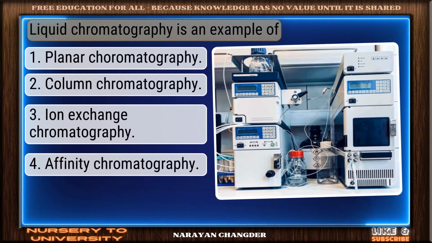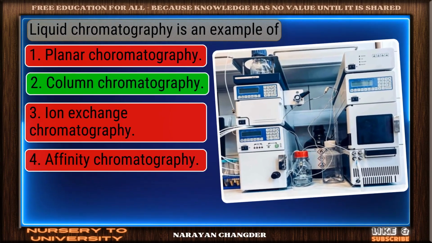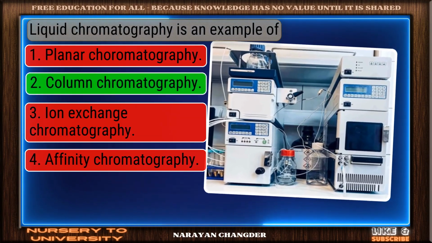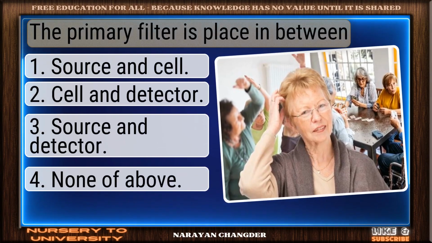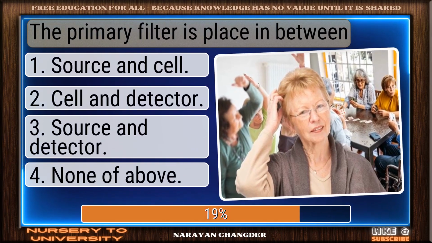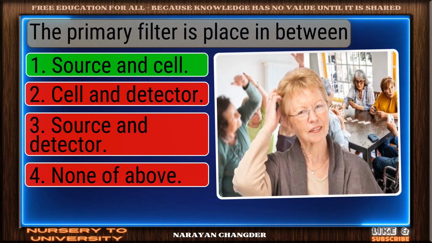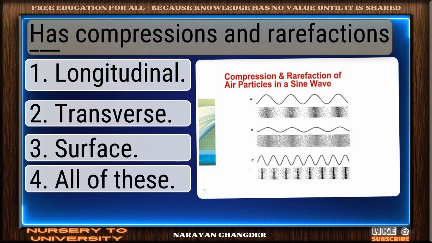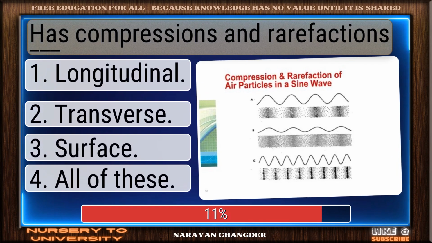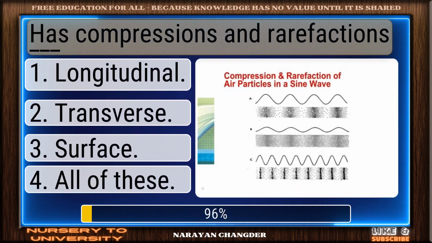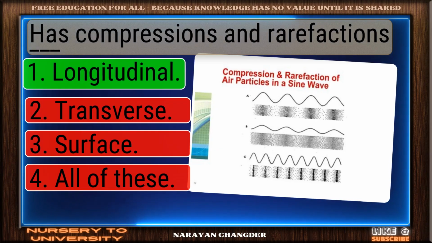Liquid chromatography is an example of. Smart pick. Column chromatography is the correct choice. The primary filter is placed in between. Smart move. Source and cell is an accurate answer. Has compressions and rarefactions dash. Well picked. Longitudinal is the correct answer.